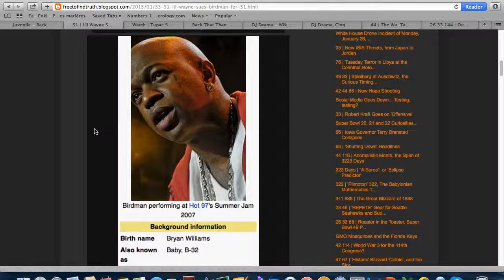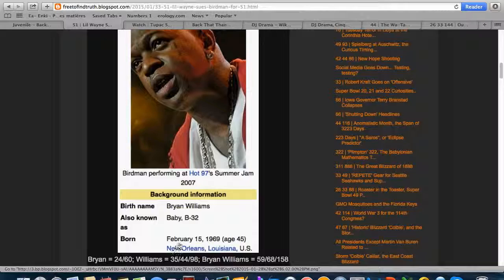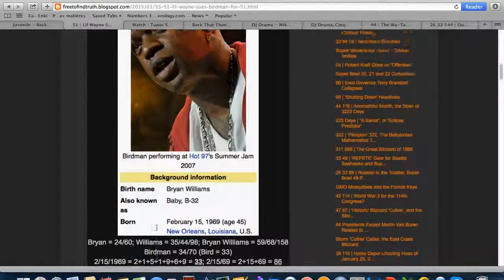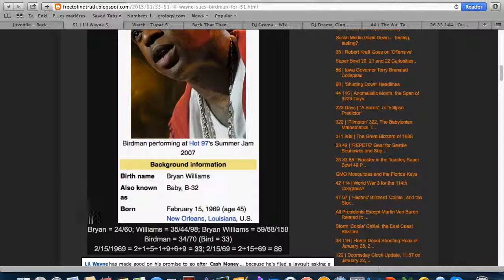The guy he's suing, Birdman, is a little bit older. He has a life number of 33. This is so common for these artists. If they don't have a 33 name, they got a 33 life number. He was born February 15th, 1969. Add it up, number for number, 33 life number. If you do it with the other method, 2 plus 15 plus 69, his life number is 86.